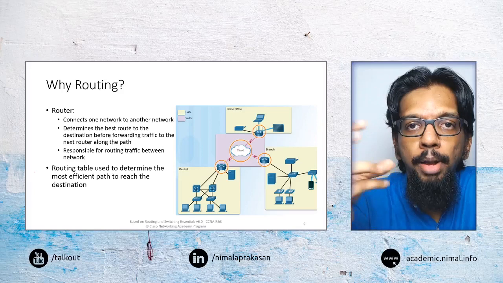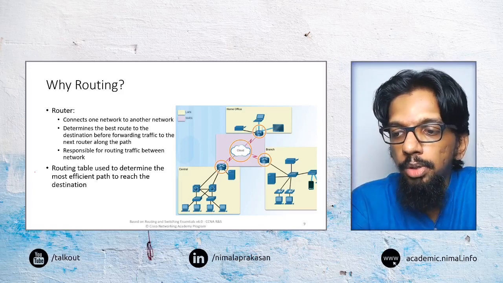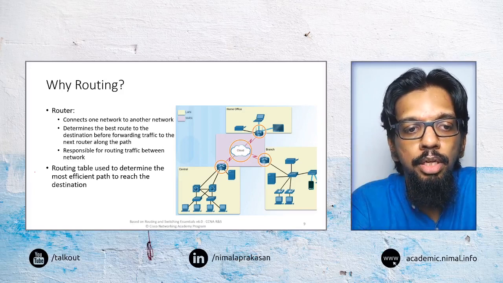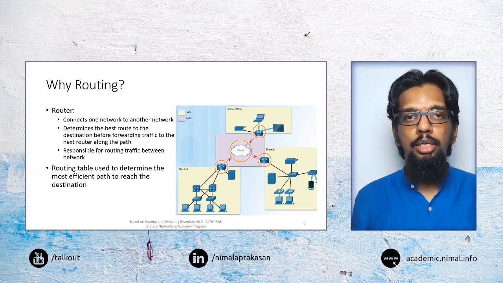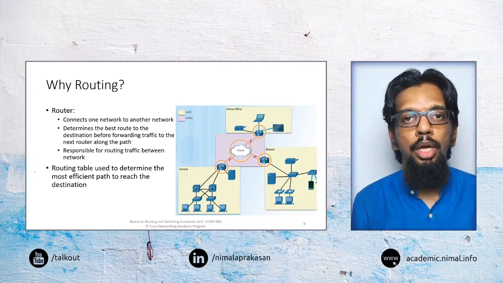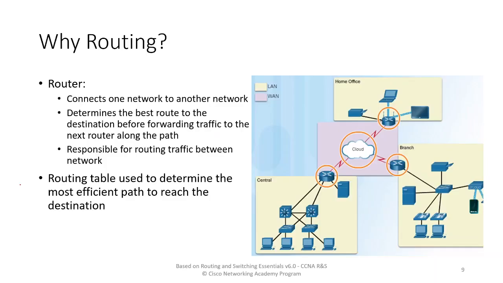The main reason we are doing routing is when we have different parts of the network or different networks connecting together, these different networks may not have an understanding of what is there in the other networks.